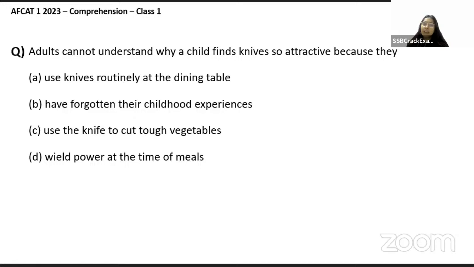Adults cannot understand why a child finds knives so attractive because they use knives routinely at a dining table, have forgotten their childhood experience, use the knife to cut tough vegetables, or wield power at the time of meals.